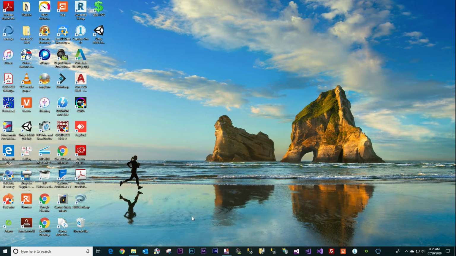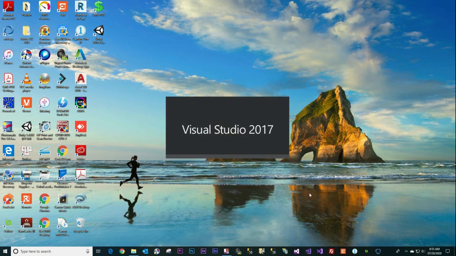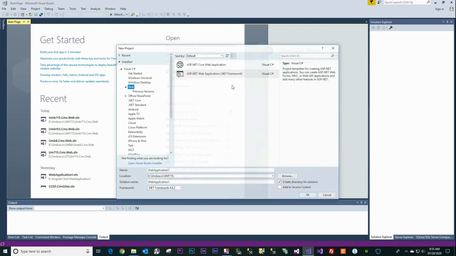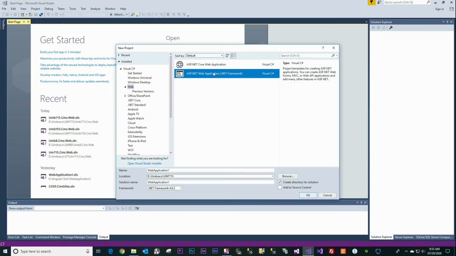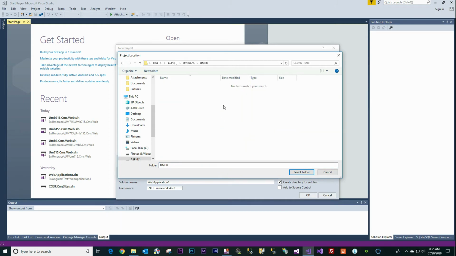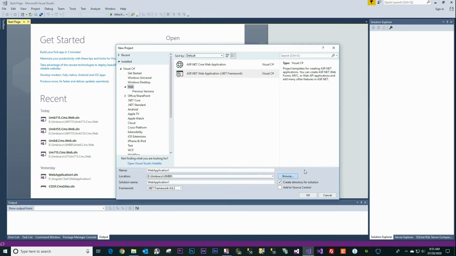Hi everyone, today I will set up a website that's using Umbraco. Open Visual Studio, click on File, New Project, Web Application, browse the folder where you want to install the solution. I will install it to the Umbraco folder.